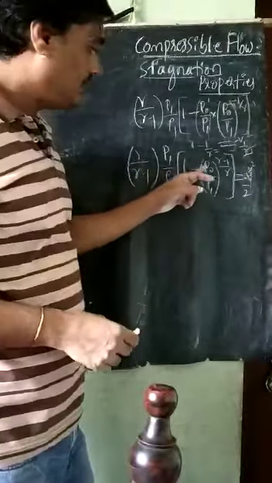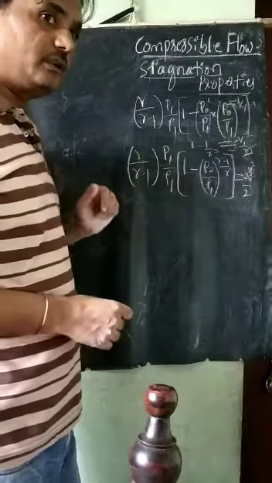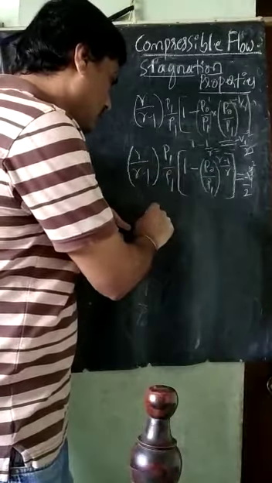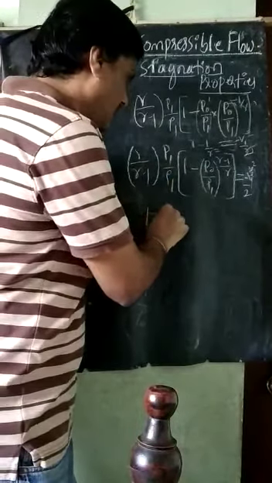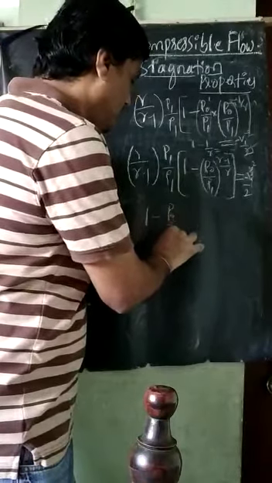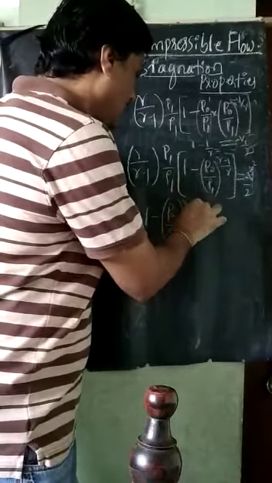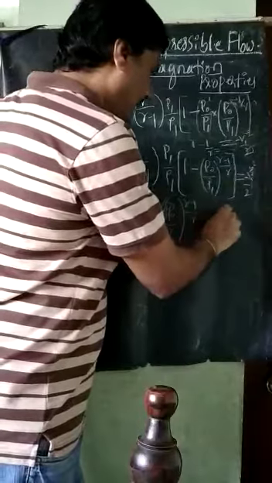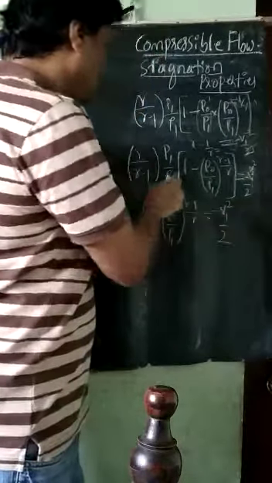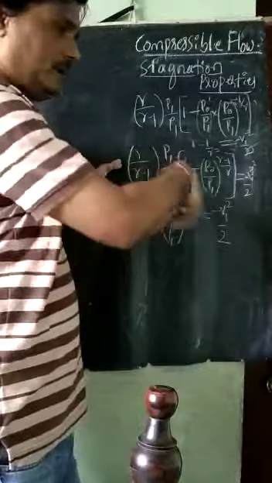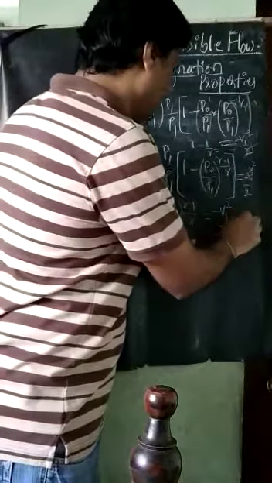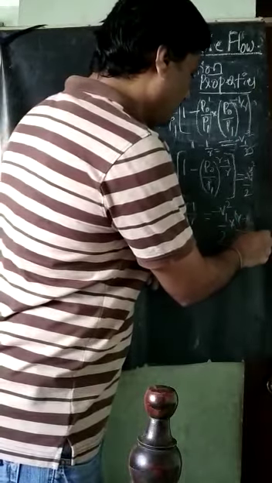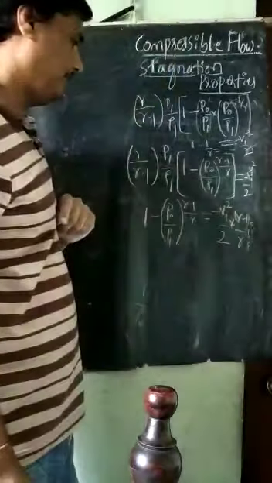So what I got is this relation here. What I need is this P naught by P1. So I will take this one out like this, and keep this relation here: 1 minus P naught divided by P1 raised to gamma minus 1 divided by gamma, which is equal to minus V1 square divided by 2. This term is there, so I will take it to that side. If I take it to that side, it becomes gamma minus 1 divided by gamma into rho 1 by P1.